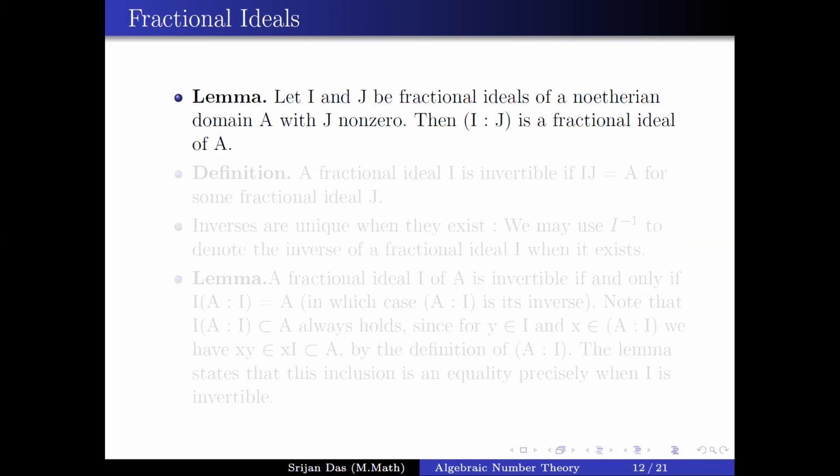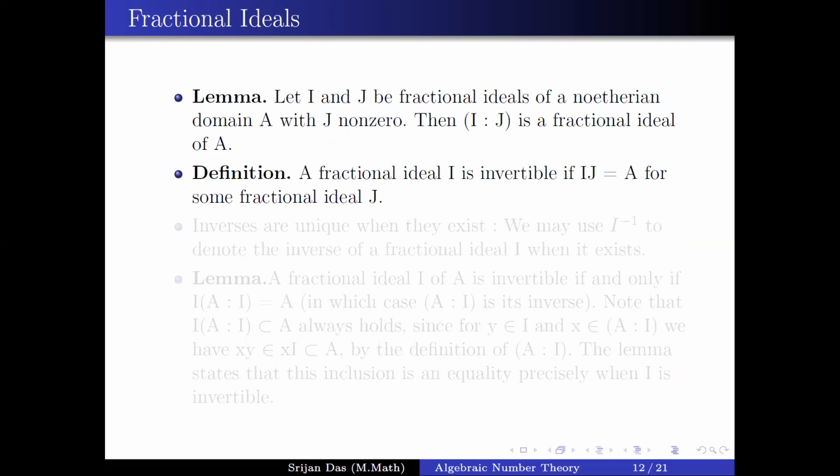Now the main, a very important lemma. The lemma tells us that if I and J are fractional ideals of a Noetherian domain A with J non-zero, then I colon J is a fractional ideal of A. This lemma will help us next.